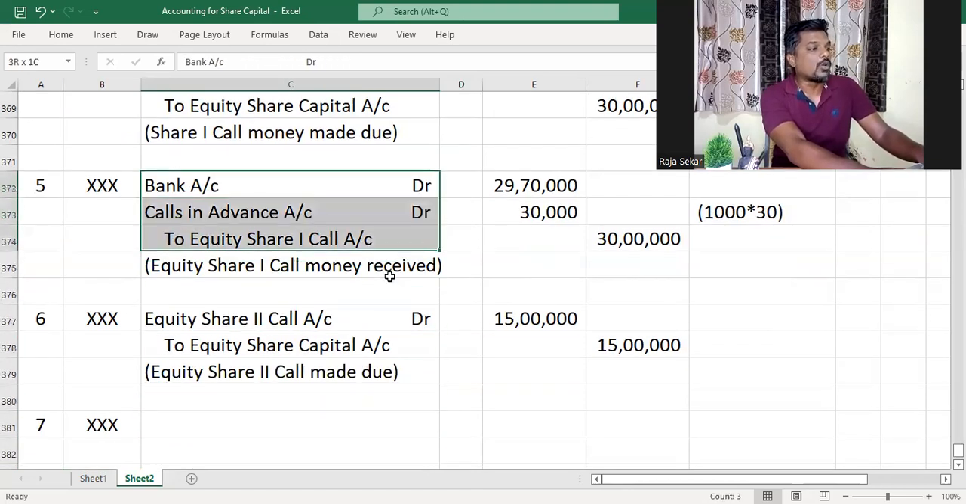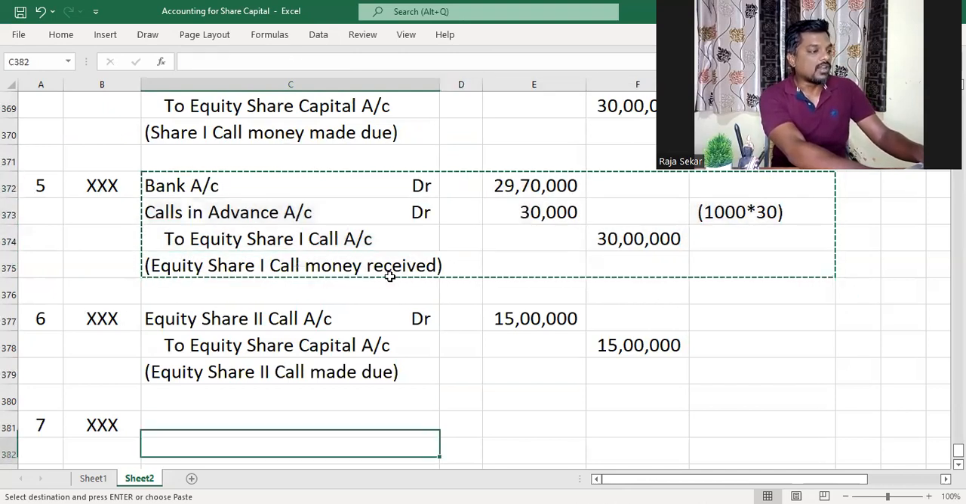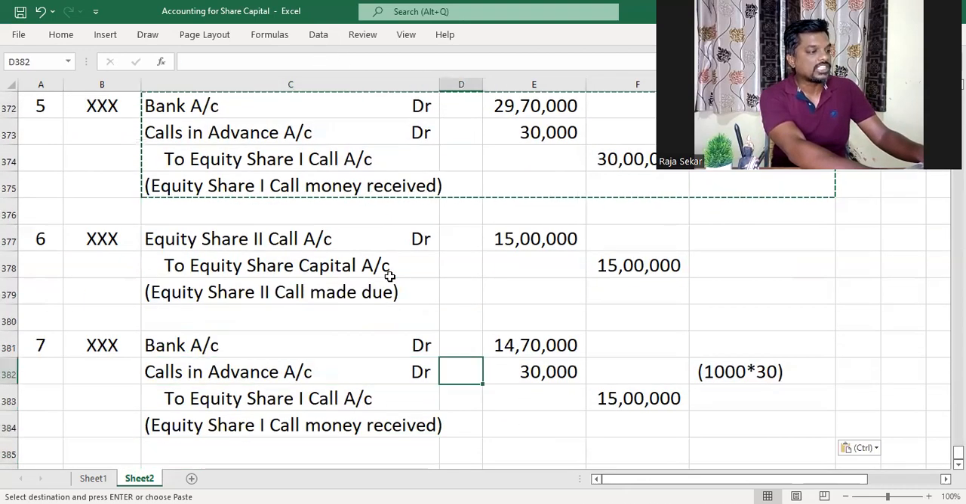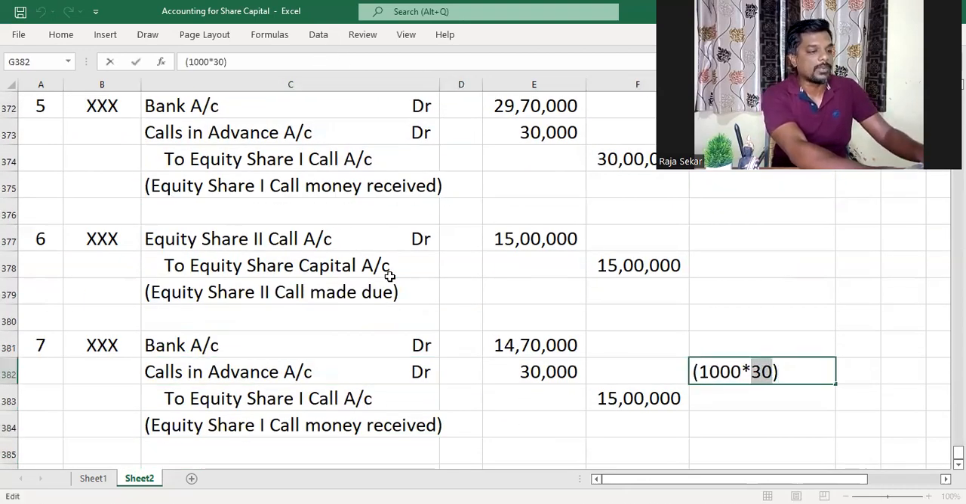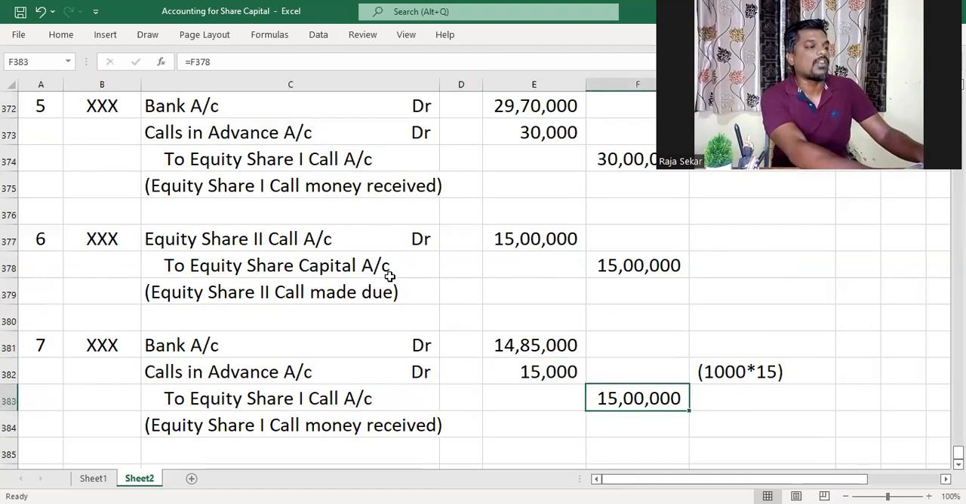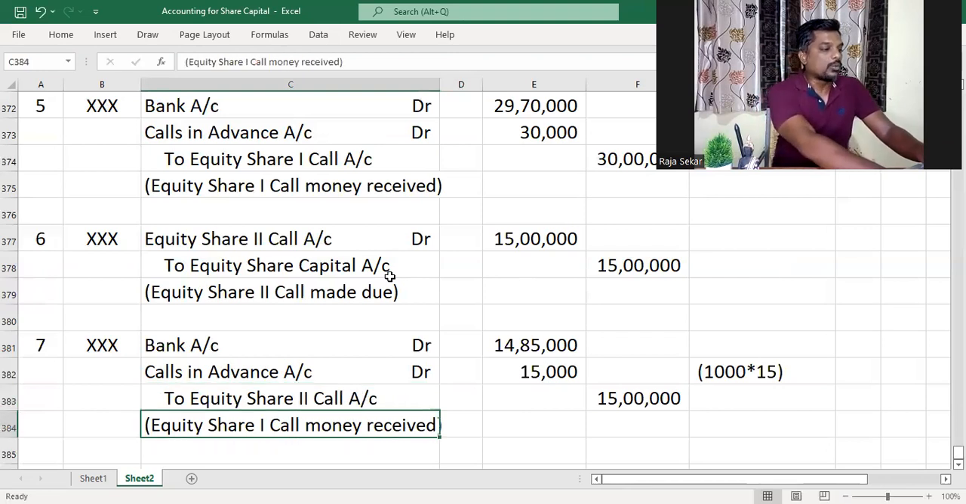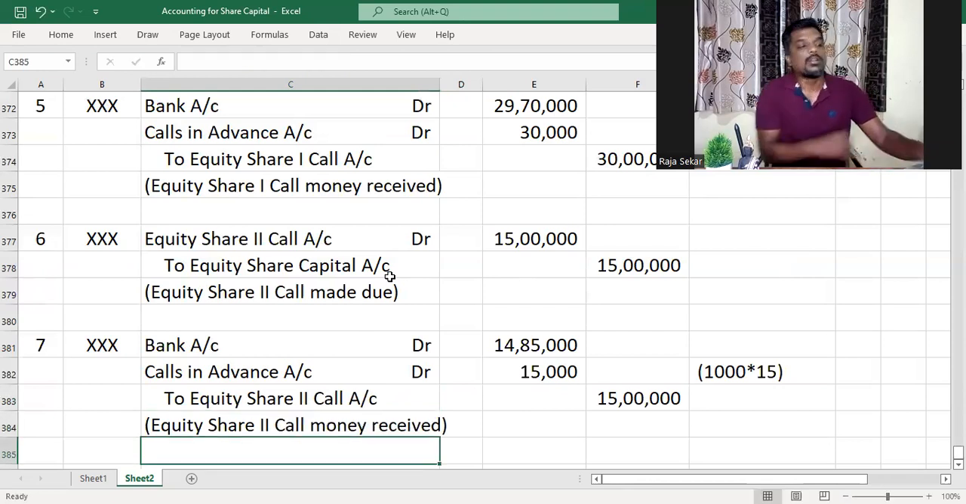And as usual, we will not receive the entire amount of money because Karthi, our friend, has already paid that amount in advance, and for Karthi's shares, it will be set off against the advance paid. So 15 rupees per share of Karthi will be set off, and 14,85,000 is what we will receive. And equity share second call will be credited with 15 lakh rupees, the full amount that we made due, and remaining shareholders would pay their money, and that will be 14,85,000. I hope you understood this.